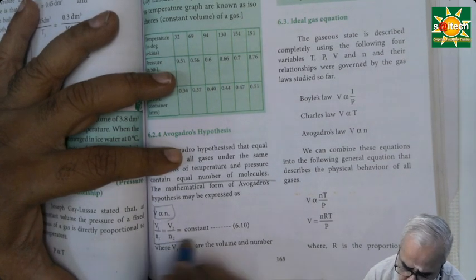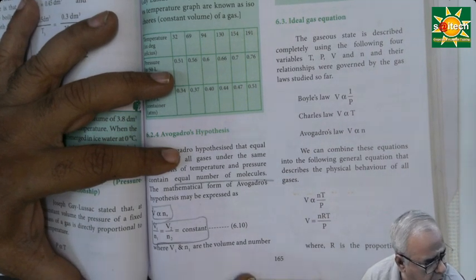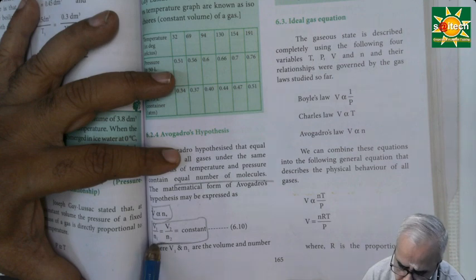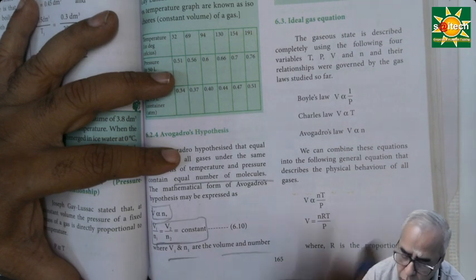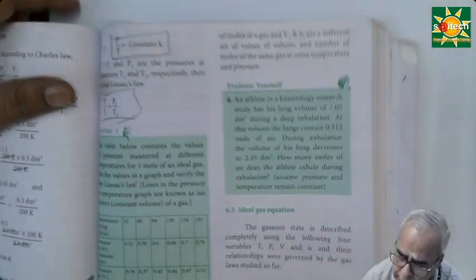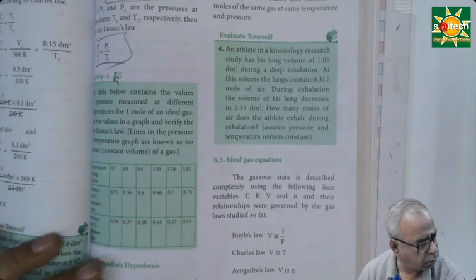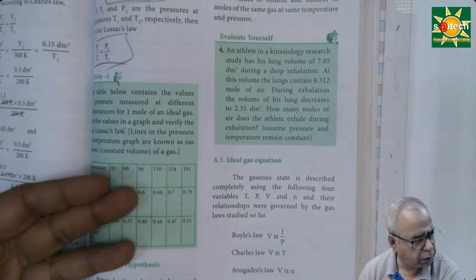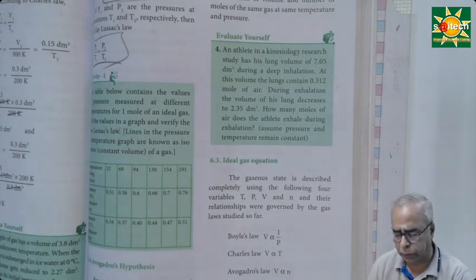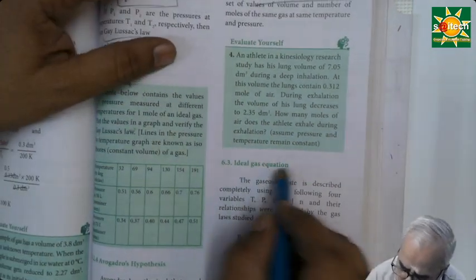So Avogadro's volume and the number of molecules will be in ratio, in a proportion. So it means V1 by N1 is equal to V2 by N2, where V1, N1 are the volume and the number of moles of gas at that particular value. Then, what is Avogadro's number? The number of molecules per mole of a gas. So what is that? 6.02 into 10 power 23, like 1 dozen is equal to 12. Then we have the ideal gas equation.